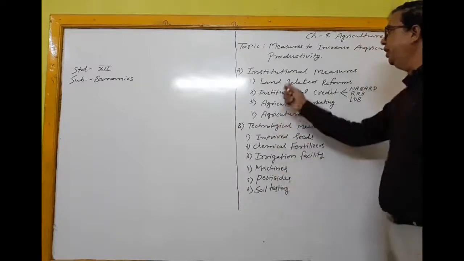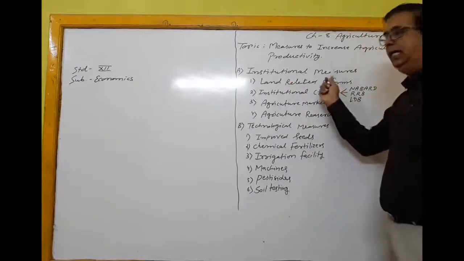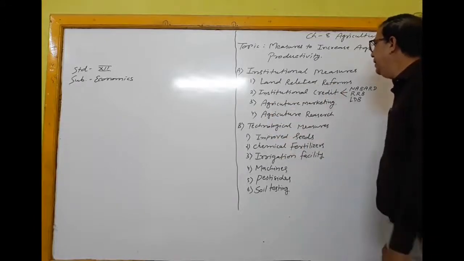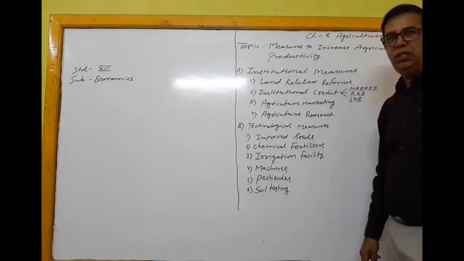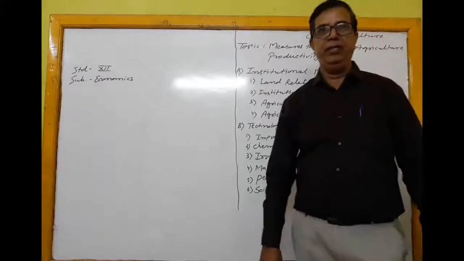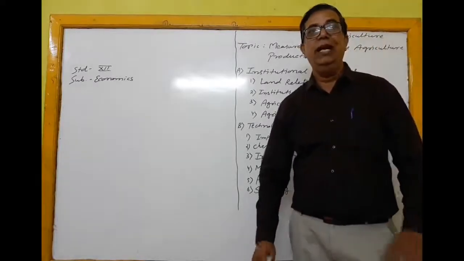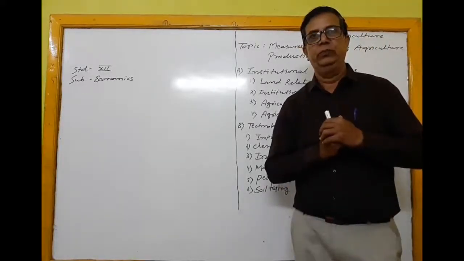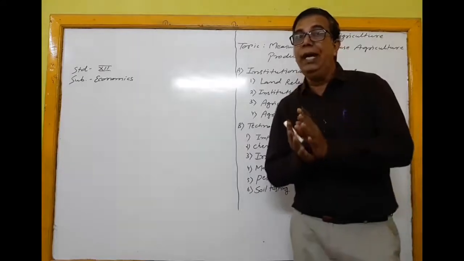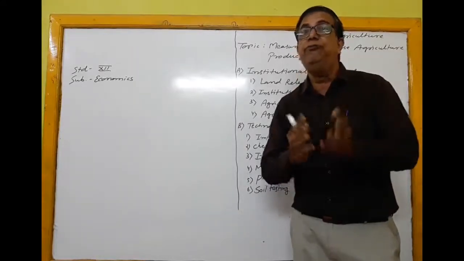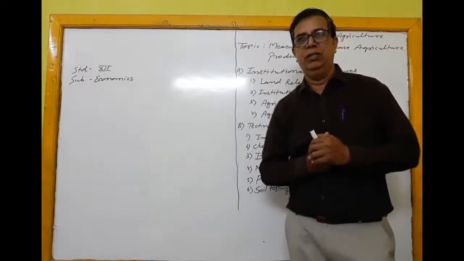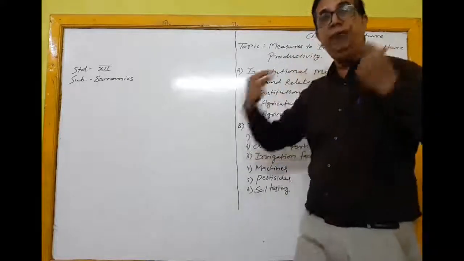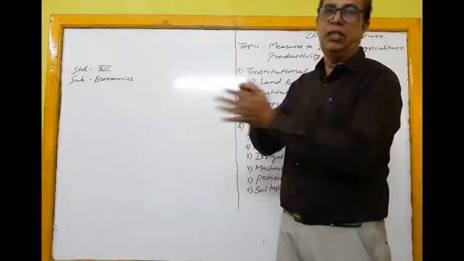First one, institutional measure, and in that, land related reforms. At the time of independence, there was landlordism. The ownership of the land was in the hands of few landlords, and working on the field were farm workers.